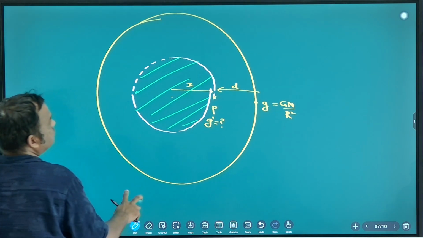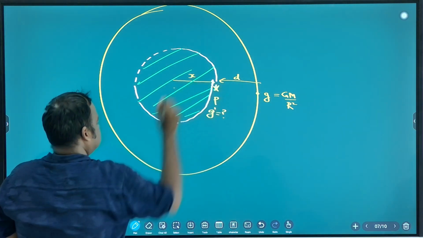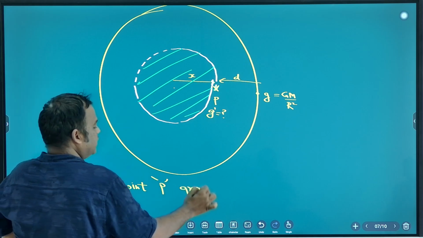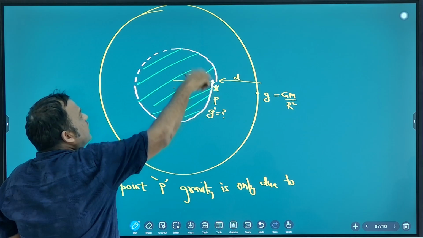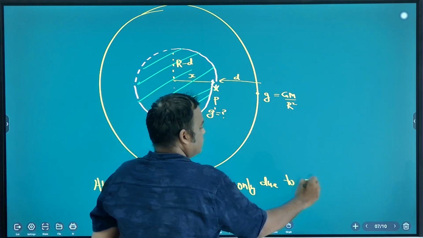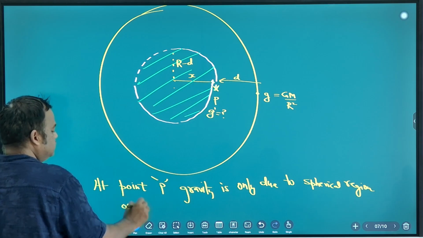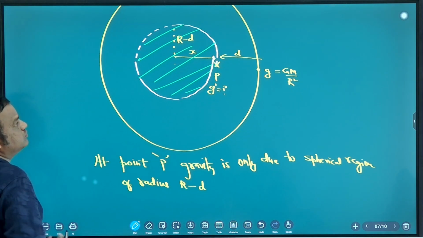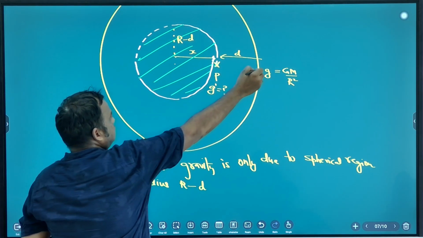This is the point P. At point P, gravity is only due to the spherical region of radius r minus d.